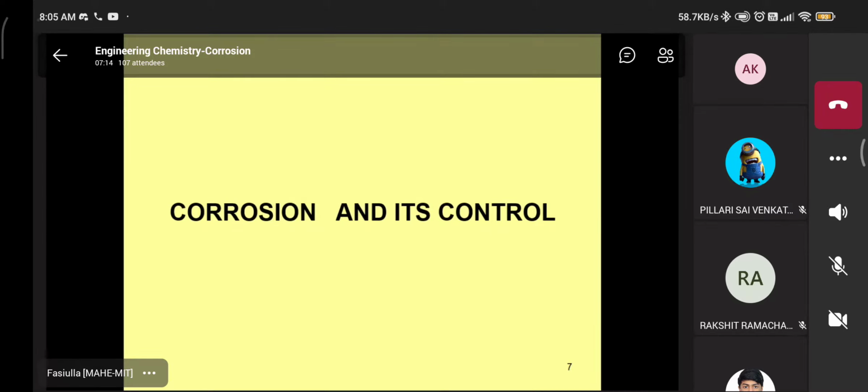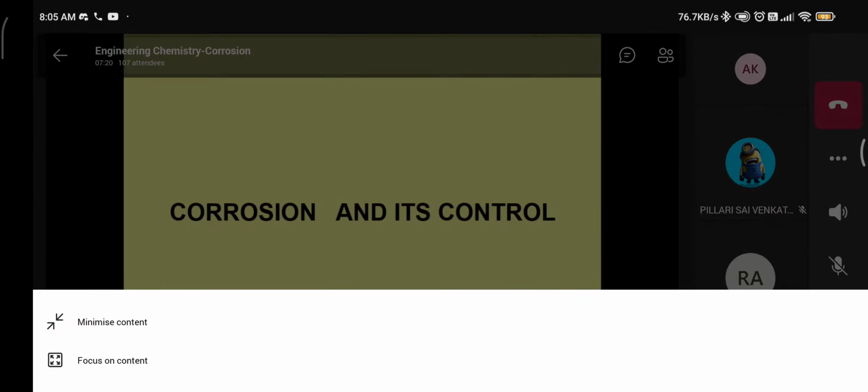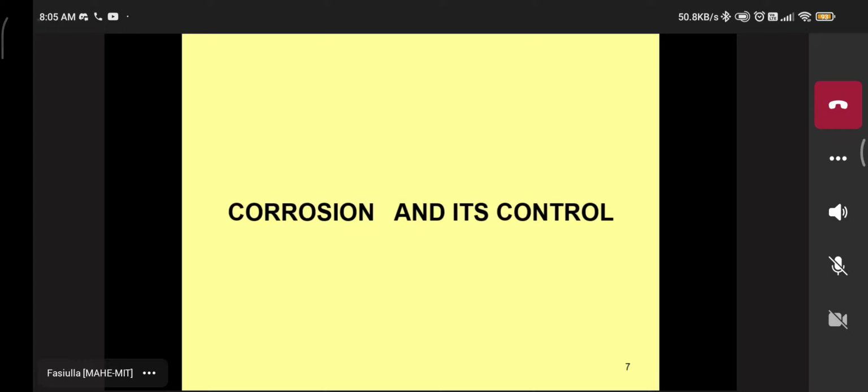Okay, you have already done the basic concept of corrosion in 10 plus 2. Now we can go through the definition, classification, application, and how to prevent corrosion, like that, which will be studied in today's class. Corrosion.